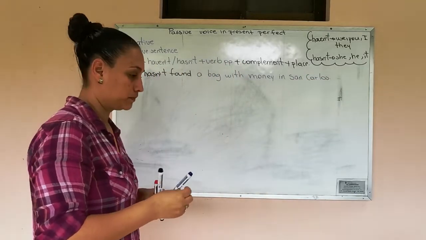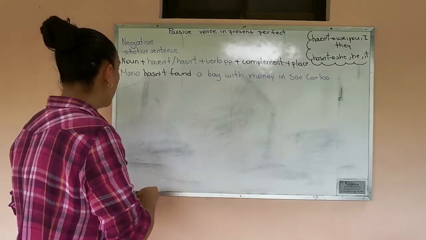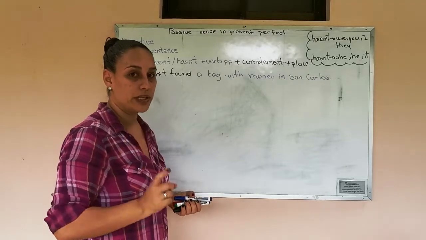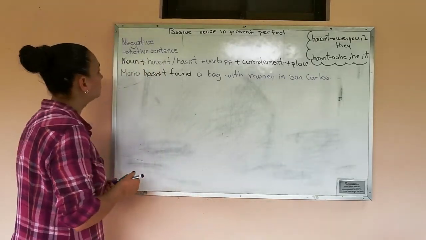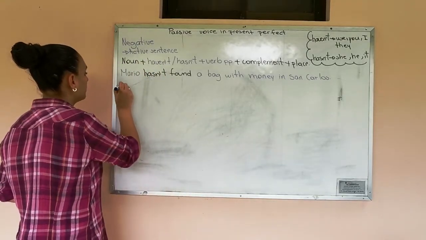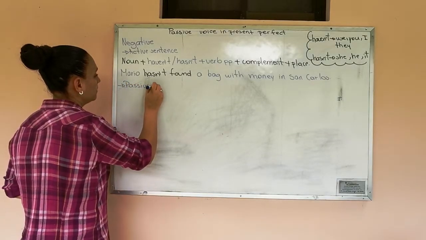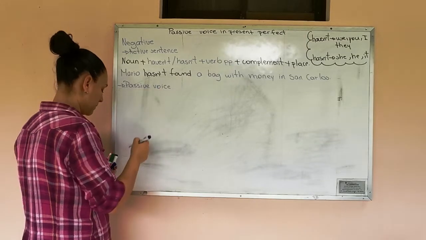Okay. And now I am going to write the structure for the passive voice in present perfect. The sentences in passive voice. The structure first.